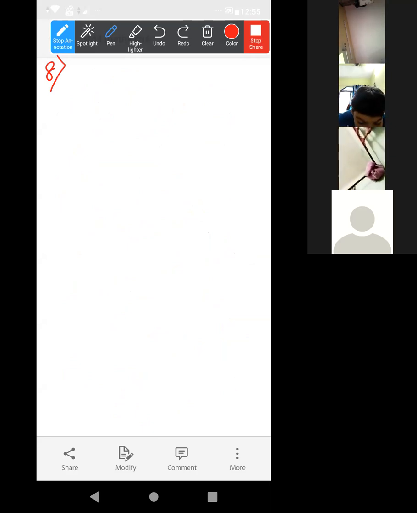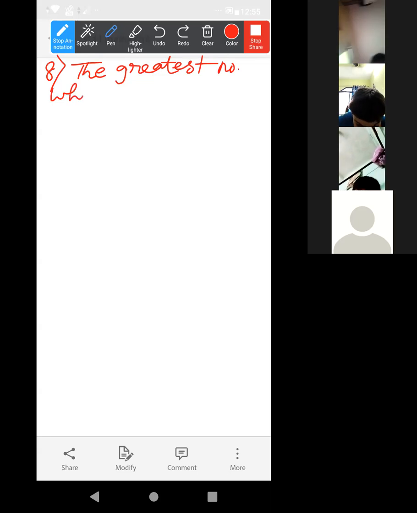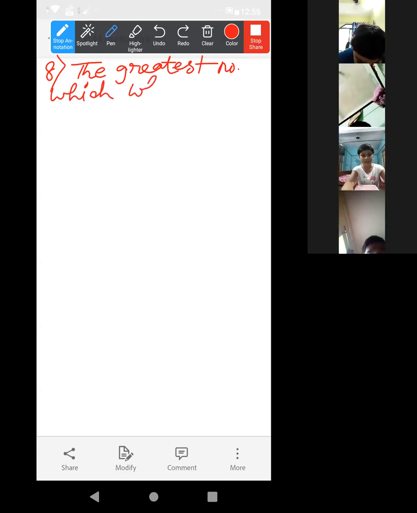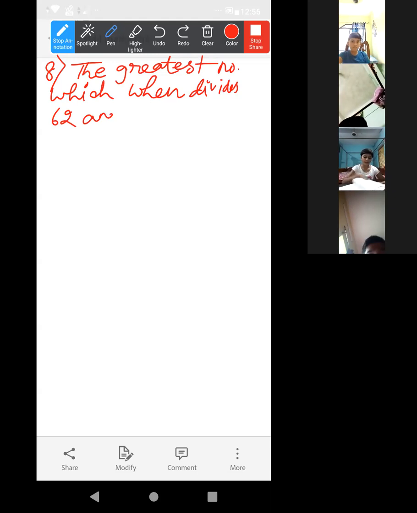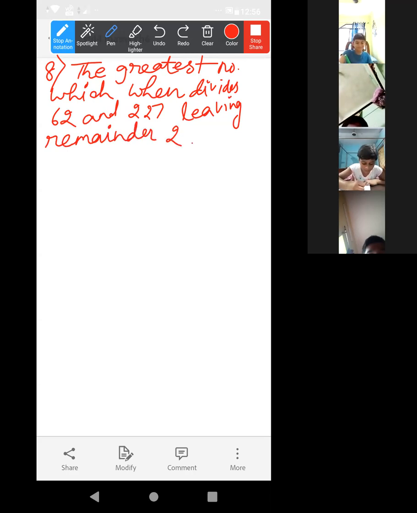The greatest number which when divides 62 and 227 leaving remainder 2.